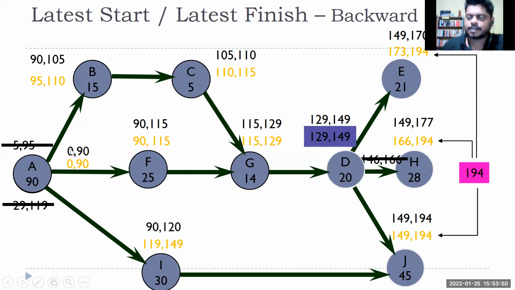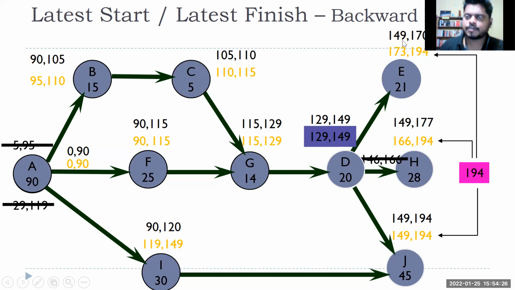So what is the slack? Late start minus early start, or late finish minus early finish, that is 0. This activity cannot be delayed. This activity also cannot be delayed. This activity cannot be delayed. If you see, my early start is equal to late start, early finish equal to late finish. For those tasks wherever this condition is met, those are the tasks which cannot be delayed, which need to be completed in whichever time has been allotted to them, right? Activity D similarly, 129, 129, 149, 149. Out of this, if I see, these are the activities which can be delayed.